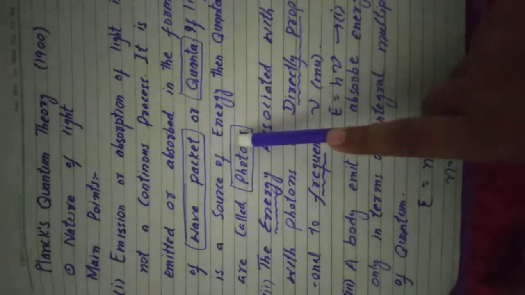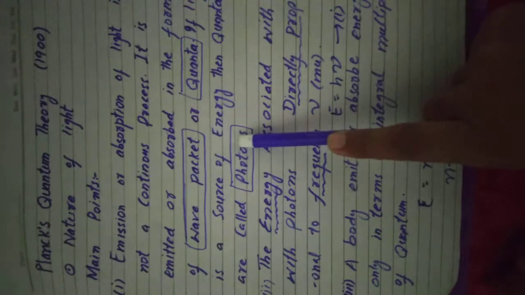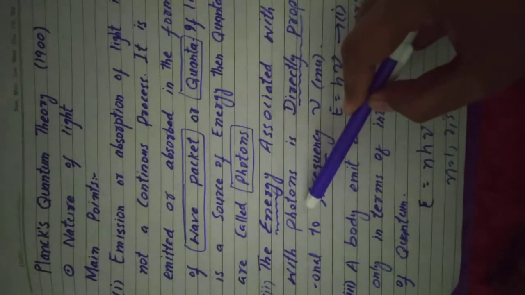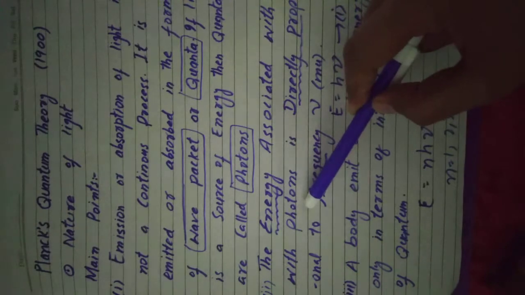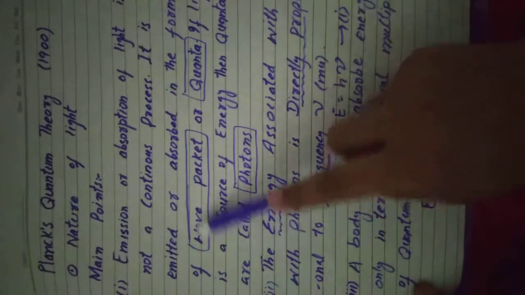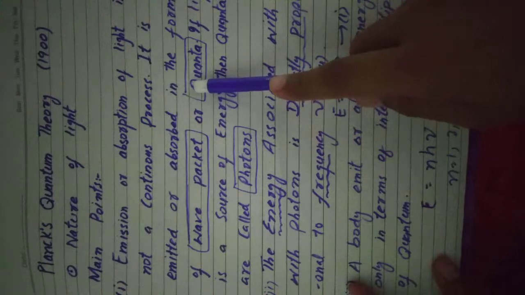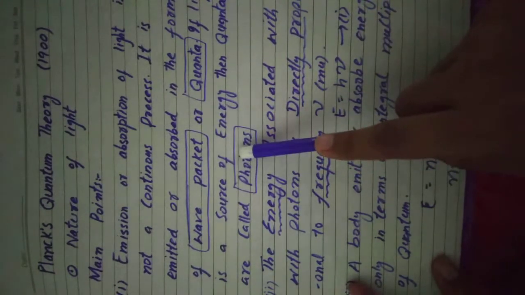Right, students, we already know about emission and absorption of energy that take place when electrons change their shell from lower to higher, or from higher to lower. In both these processes, energy is either absorbed or released, but according to this theory, that release or emission is not a continuous process. It is emitted or absorbed in the form of wave packets or quanta. If we use light as a source of energy, then these are called photons.